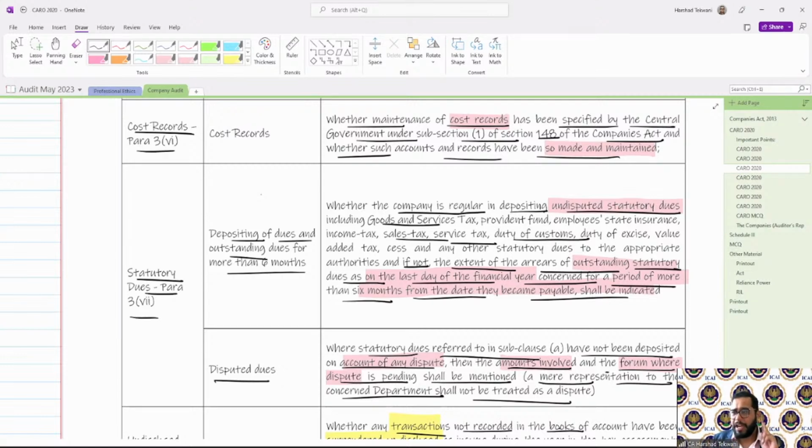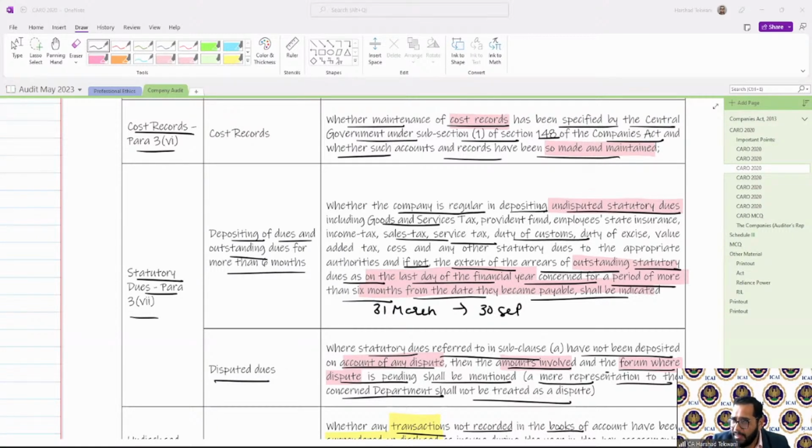If I say the last day of the financial year, simple, 31st March, and it is outstanding for more than 6 months, that is, the due date is before 30th September and it is outstanding till 31st March, then that particular amount will be outstanding for more than 6 months.